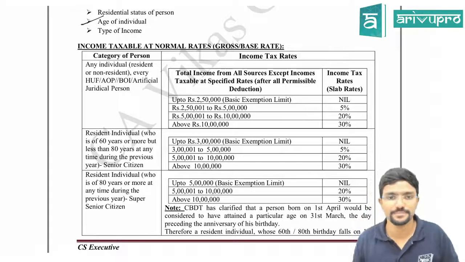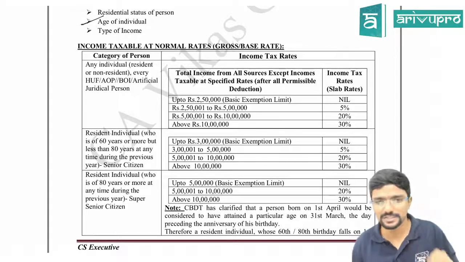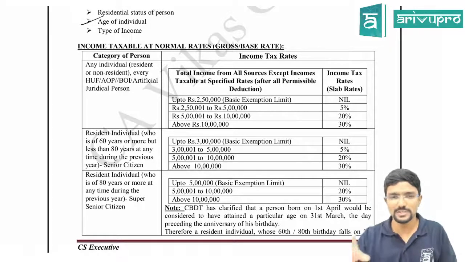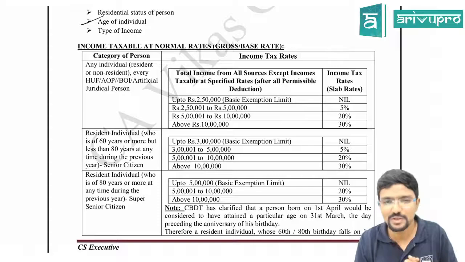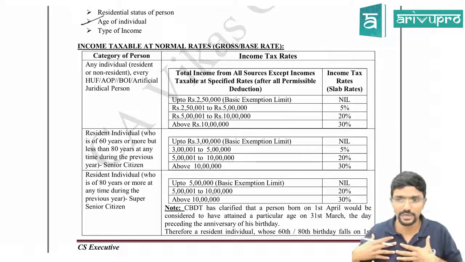Category of person: any individual, resident or non-resident. We are not bothered whether that individual is resident or non-resident. Every HUF, AOP, BOI, artificial juridical person. Almost 5-6 types of persons are covered here. We will call these people slab rate assessees. In simple terms, I call them that, not the Income Tax Act.